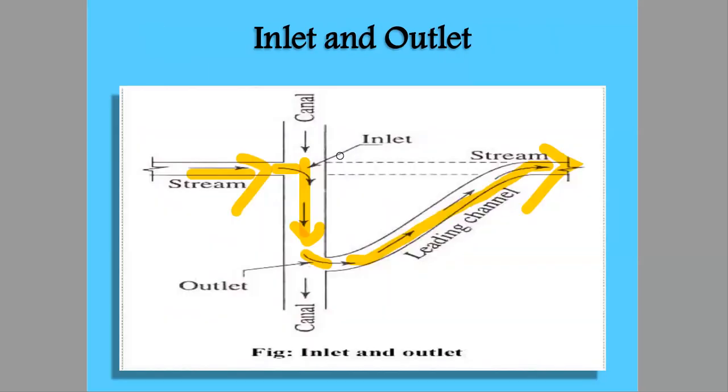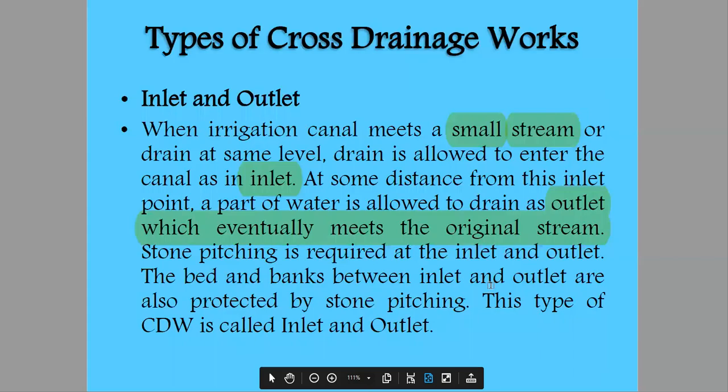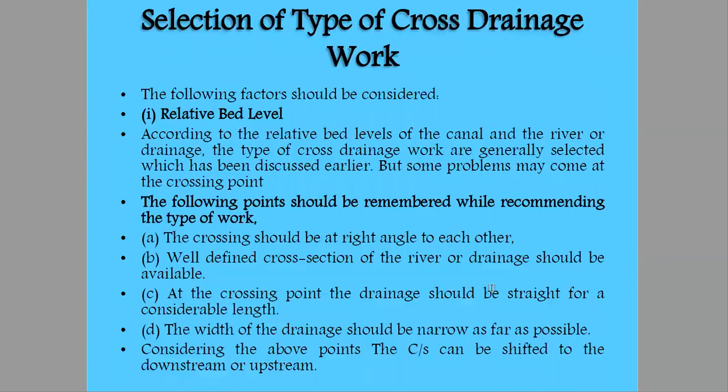Irrigation canals with small streams. Only for small streams will we be providing this system. Otherwise, we will have the level crossing where the waters can be regulated using canal and river regulators. So for small streams, we'll be using inlet and outlet.